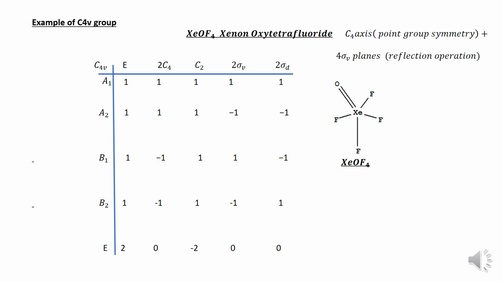These are the reflection planes we have discussed. These things are not in the syllabus, but in general we can say that this is a representation of the C4V group. Only one example of C4V can be asked, because the syllabus only says to write an example of C4V.